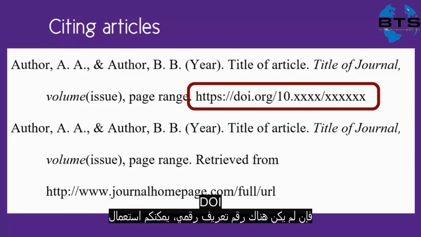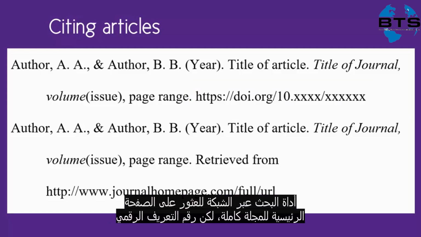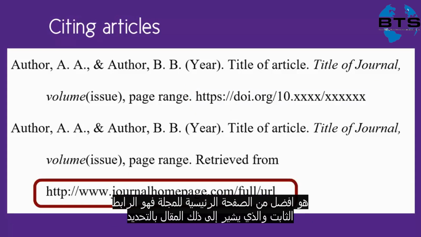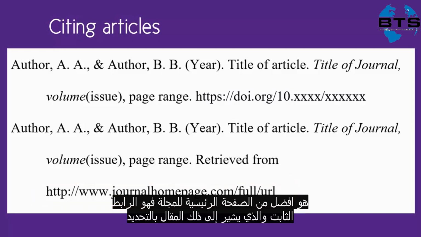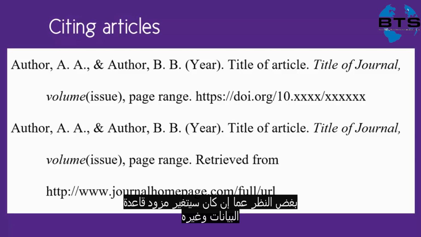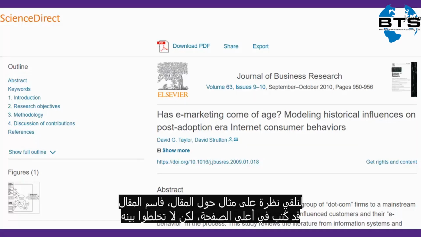If there truly is no DOI, you would use a web search tool to find the journal's full homepage. But the DOI is much preferred to the journal's homepage because the DOI is the most stable URL we have. It points to only that one article, no matter how the journal or database provider may change. Let's take a look at an example article.